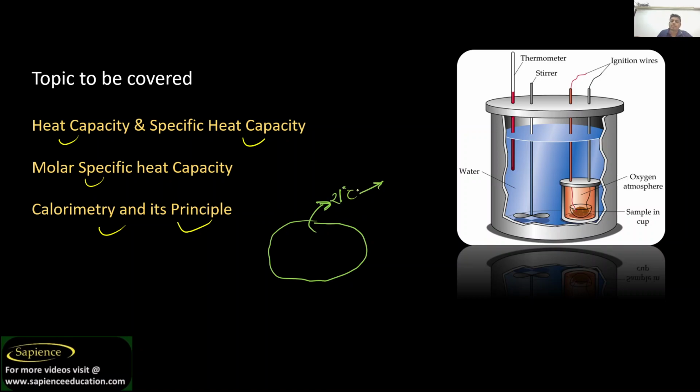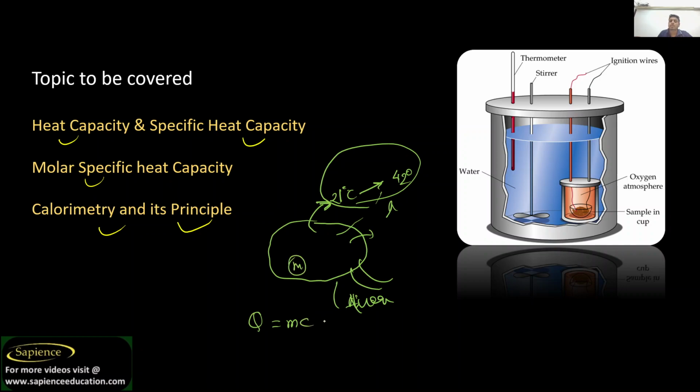I want to make this body's temperature go from 21 to 40 degrees Celsius, so we require heat. As soon as I apply heat, its temperature will rise. So the amount of heat required to raise the temperature is called heat capacity. Heat capacity Q is equal to mass of the body m into specific heat of the body into change in temperature.